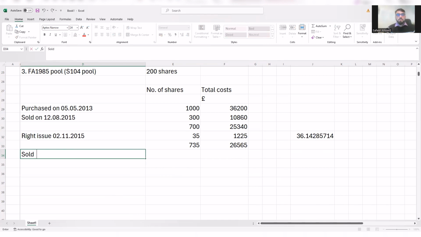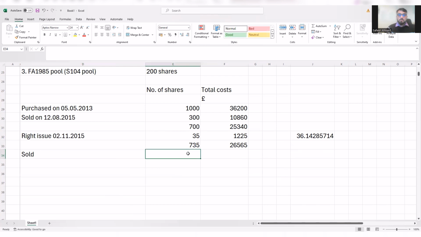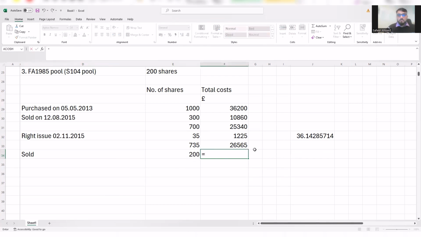So we sold at this time 200 shares. Why 200 shares? Remember, although we sold in total 400 shares, 200 shares we bought within the next 30 days. So that will be the cost of those shares, as per the rule. And then the remaining 200 shares, we will be taking from the FA 1985 pool. So the cost of those 200 shares will be this times by that, which gives you